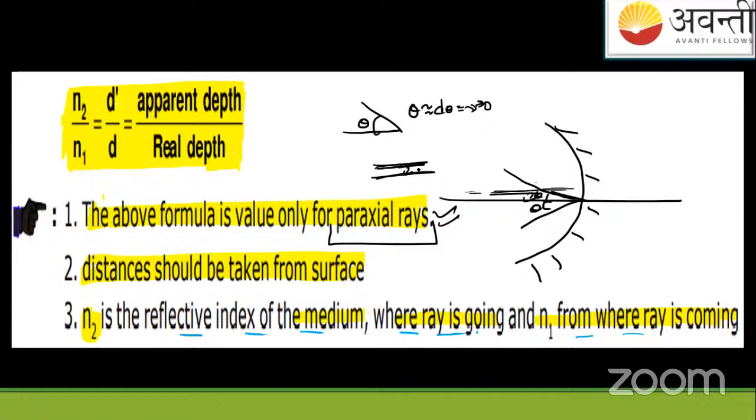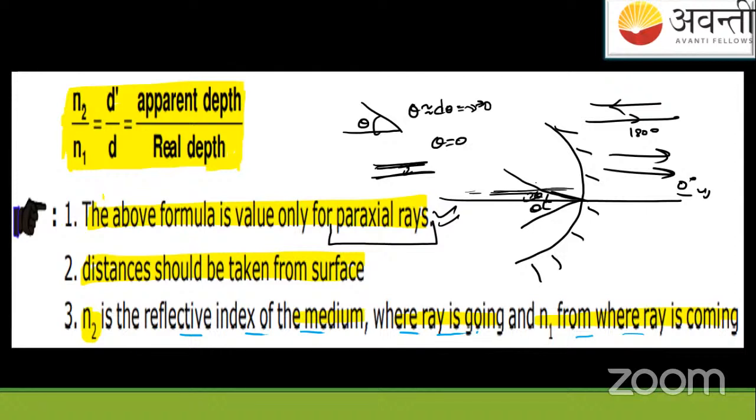Even if you are saying parallel, if they are anti-parallel, we say 180 degrees. If they are parallel, we say 0 degrees, no? So paraxial rays are very near to the axis. In this concave mirror, you can treat the angle to be very small, d theta, and it's parallel, approximately equal to 0.